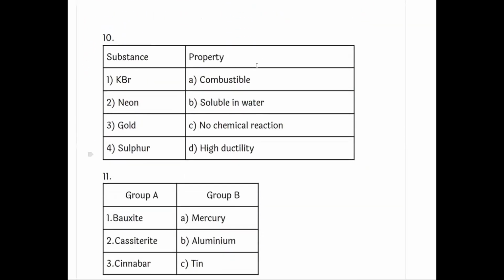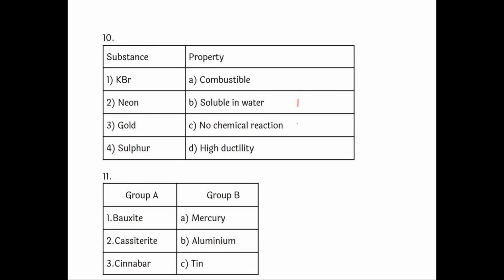Next question is substance and property is given. First one is potassium bromide, KBr. Potassium bromide is soluble in water. So this is the first one. Second one, neon. Neon we know it is 18th group element, inert gas.